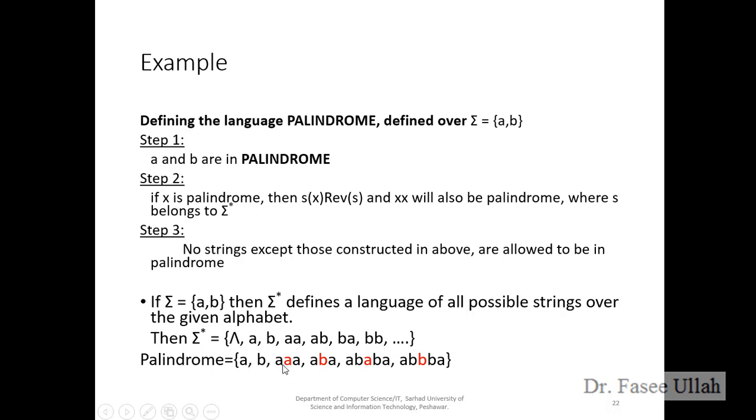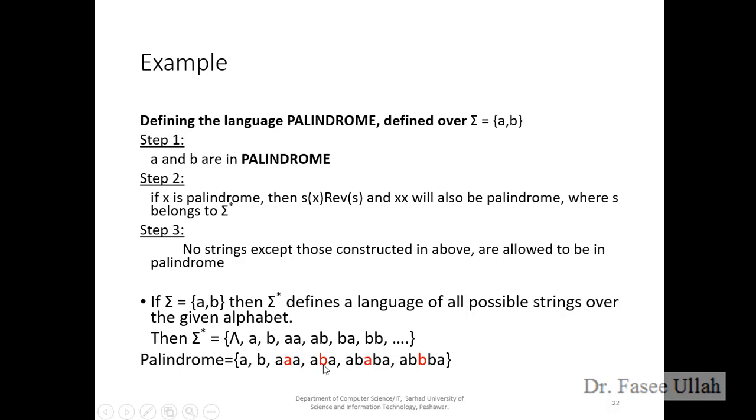If I put the A in the middle and read it from the left side, it also gives me A. If I read it from the right side, it also gives me the same alphabet.